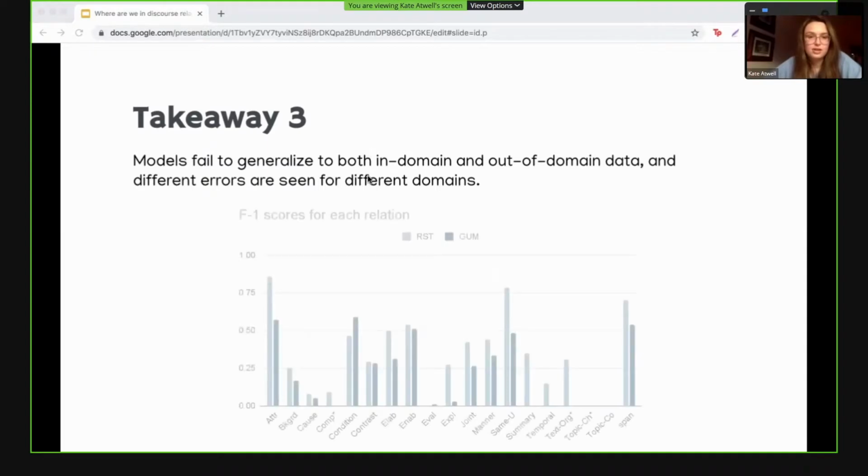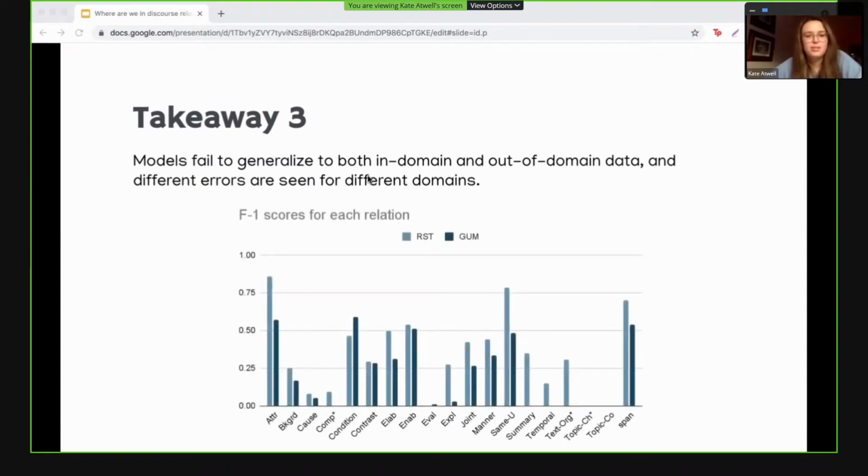We can also see that when testing the parser against gold data from the RST set and the GUM corpus, the RST parser performs worse on the GUM corpus data than on the RST set overall and across most of the relations, which corroborates the takeaway that parsers do not do well on texts outside of the source domain. This is what we expected.